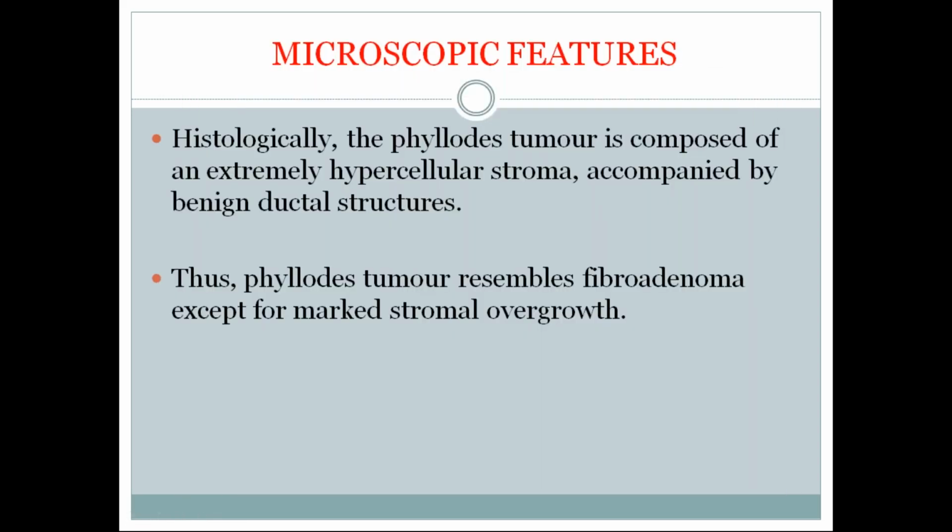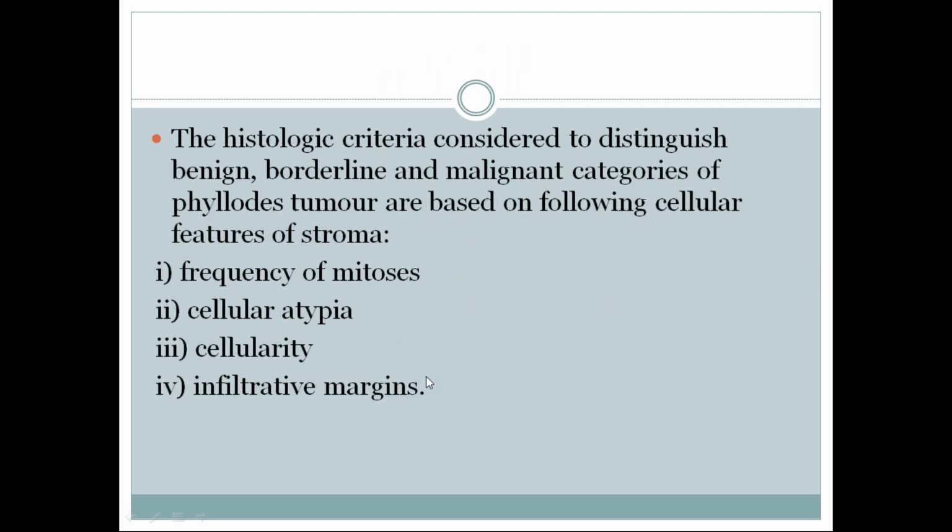What are the microscopic features? Histologically, the phyllodes tumor is composed of an extremely hypercellular stroma accompanied by benign ductal structures. This is an intralobular stromal tumor. Thus phyllodes tumor resembles fibroadenoma except for marked stromal overgrowth. The only difference between fibroadenoma and phyllodes is marked stromal growth.